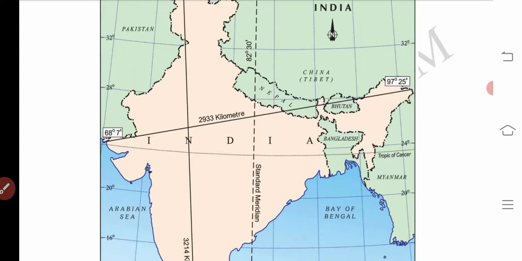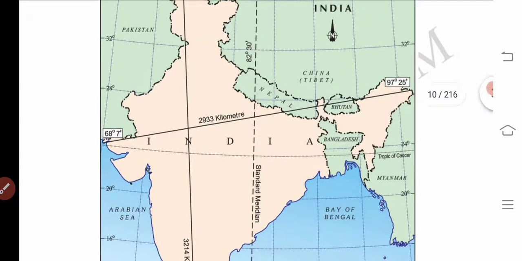So we all know, as you came across in the previous class, that when you follow different times for different places of a country, there may be a lot of confusion for different aspects. For example, TV telecast programs, timetable schedules for airways, railways and others.